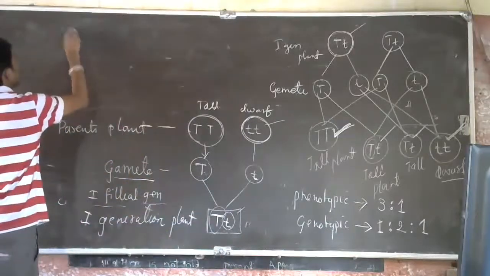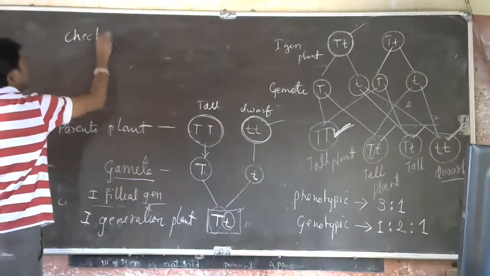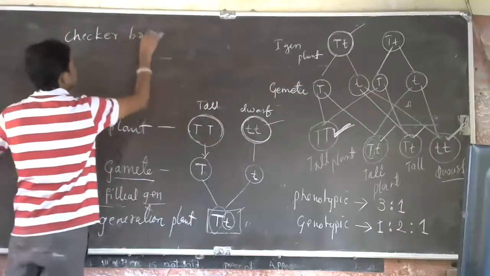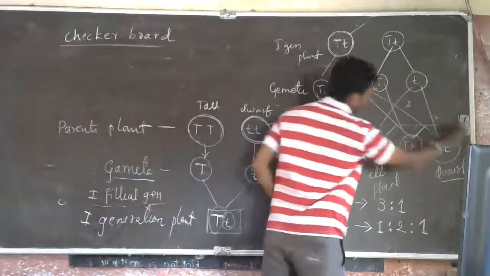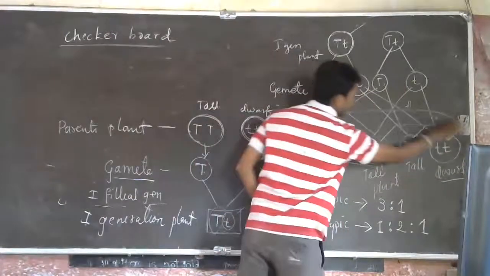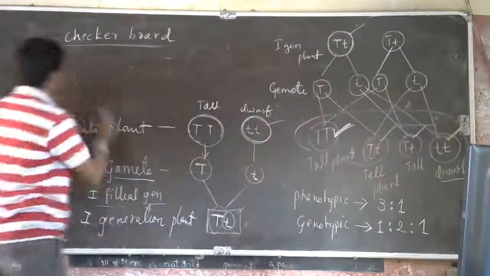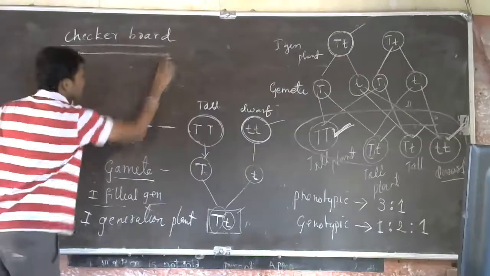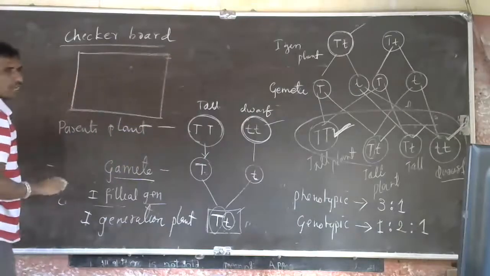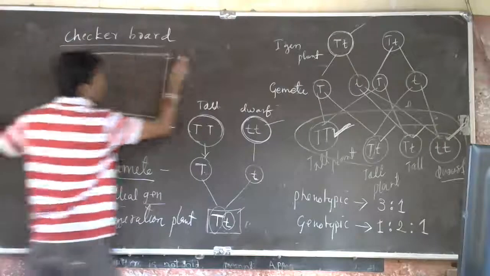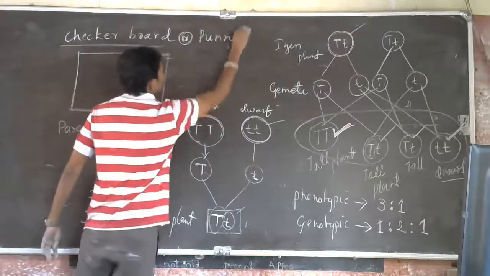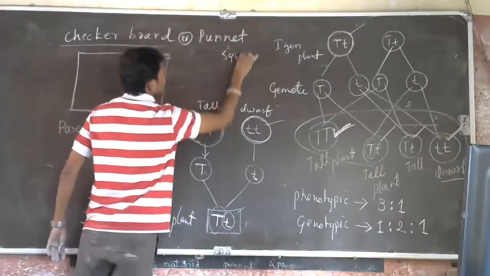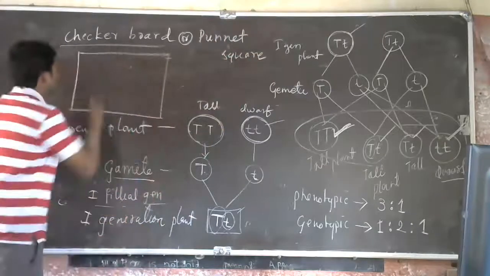So one more is the checkerboard. This representation can be done by this checkerboard, which is called the Punnett square.